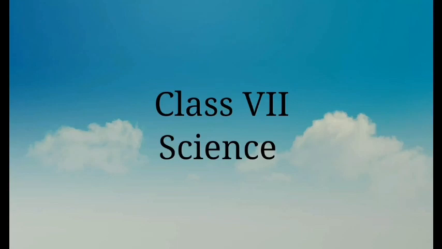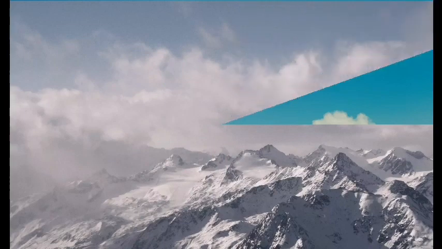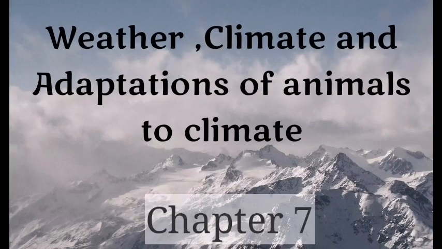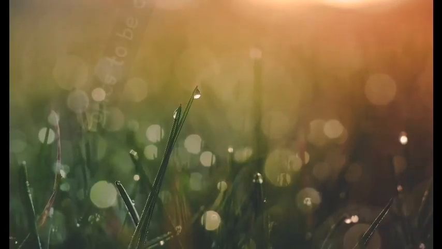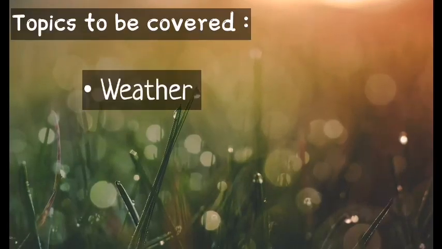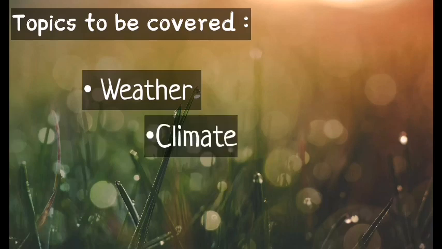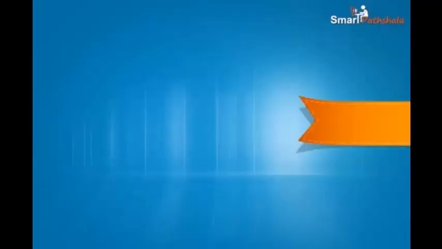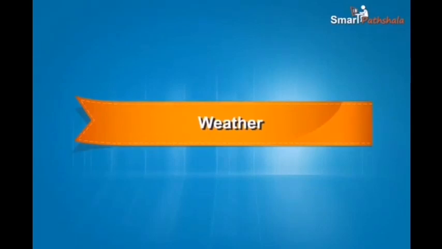Today we are going to learn a new chapter, chapter 7, weather, climate and adaptations of animals to climate. In this chapter we can discuss weather, climate and how some animals are adapted to the climate of polar regions and tropical regions of Earth. First, let us learn about weather.